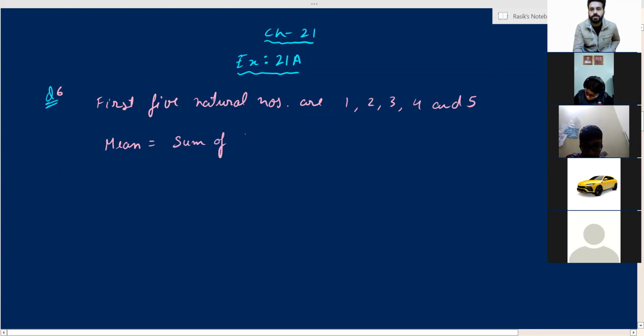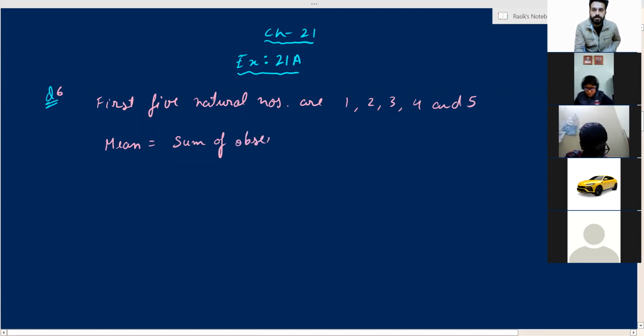Sir, what is the meaning of mean? Mean, I'm writing it on the board. Mean is just average, average of a data. Mean is a method of finding central tendency. Central tendency means a number which gives you the idea of the given data. ठीक है? एक ऐसा नंबर जो आपको एक आइडिया देता है डेटा के बारे में. That the numbers, all the numbers are around this particular number. That is mean.